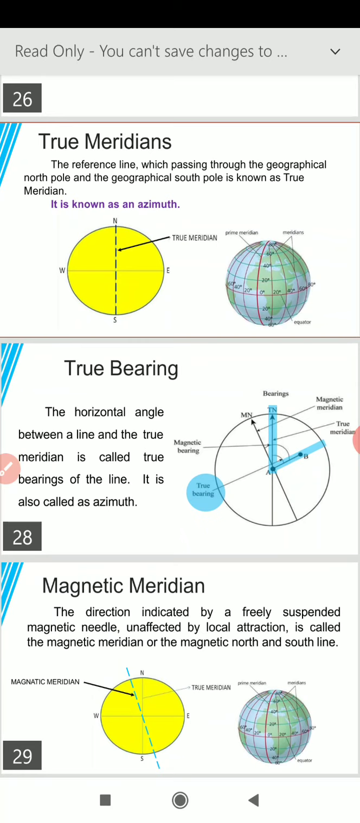Whereas a second line is marked MN, capital MN, meaning magnetic north, and the same survey line making an angle with the magnetic north is known as magnetic bearing. So the angle AB line makes with the true north gives true bearing. The angle AB line makes with magnetic north gives magnetic bearing.